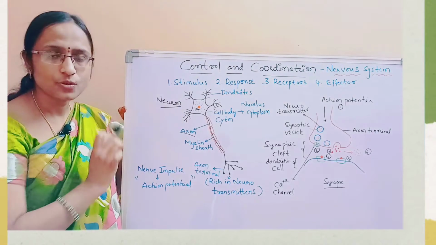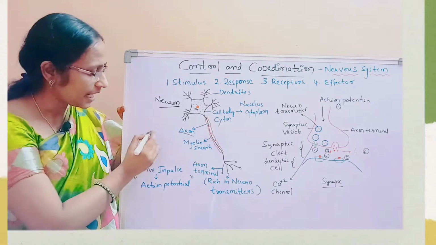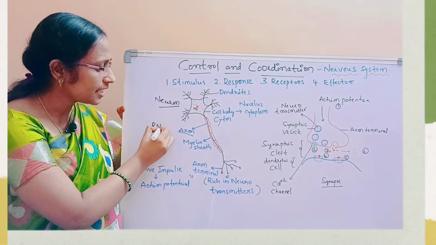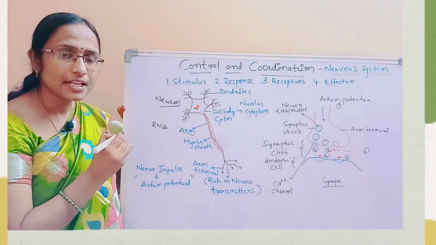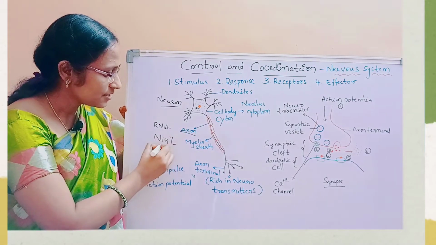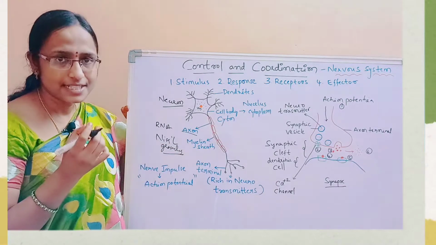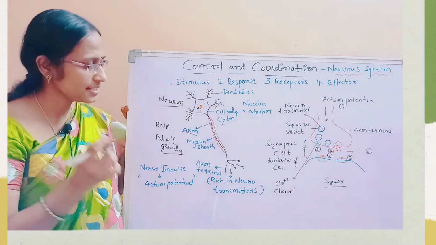Apart from this, the cytoplasm of this neuron also contains some dense RNA granules. These RNA granules are called Nissl granules. These Nissl granules are used in protein synthesis.